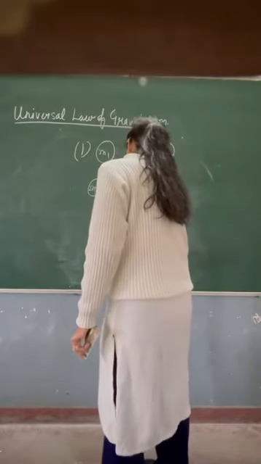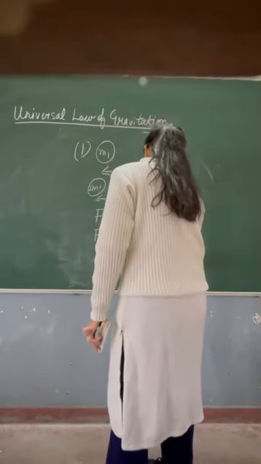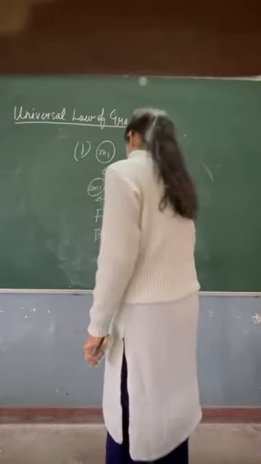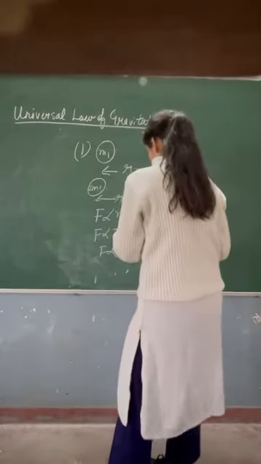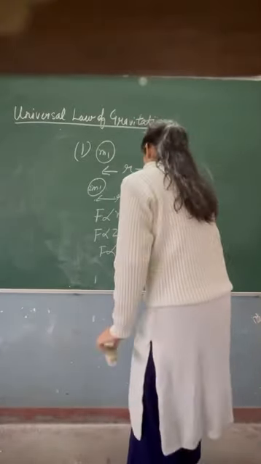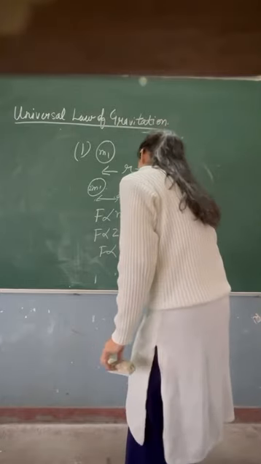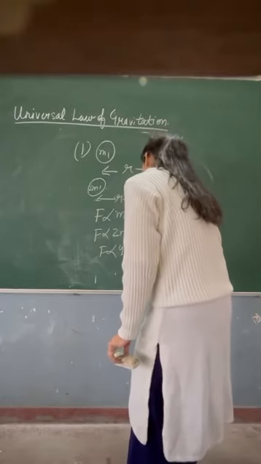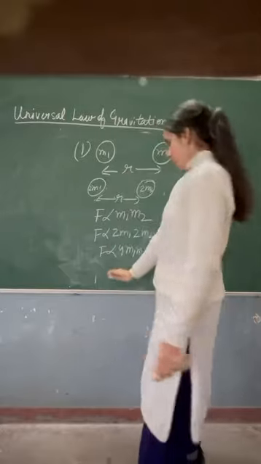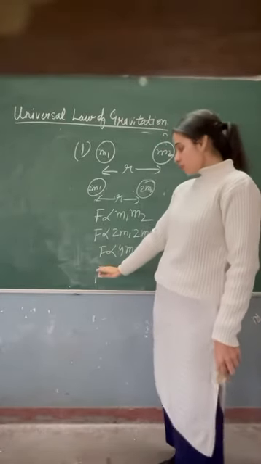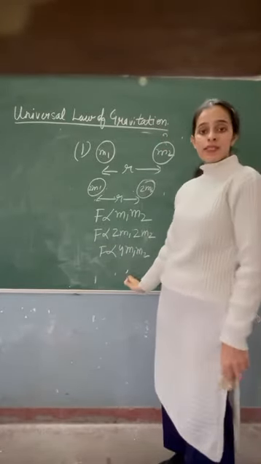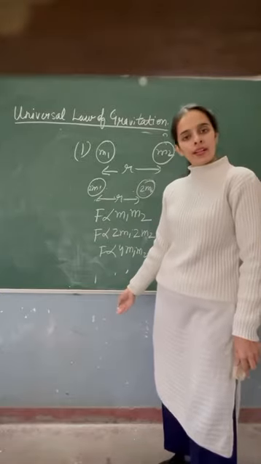So if I double the masses, it will become 2 m1 times 2 m2, that is 4 m1 m2. Now I can see that the force becomes 4 times its original value.